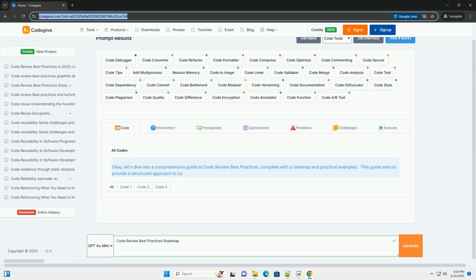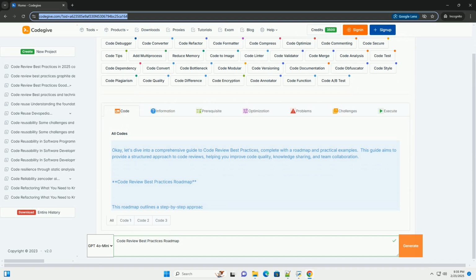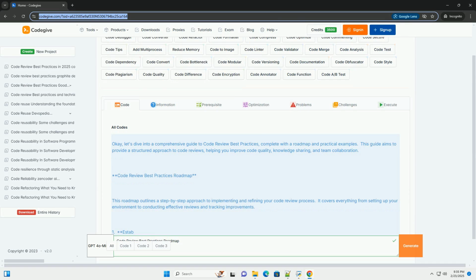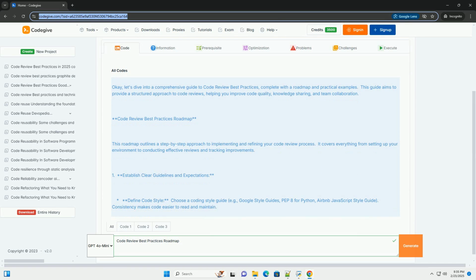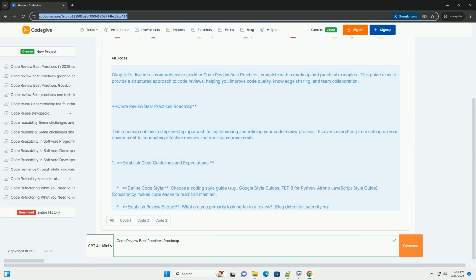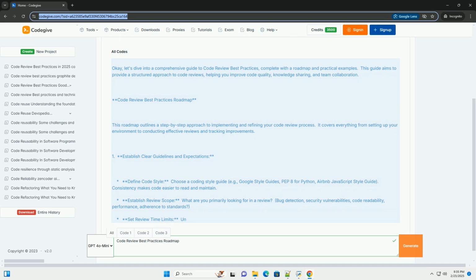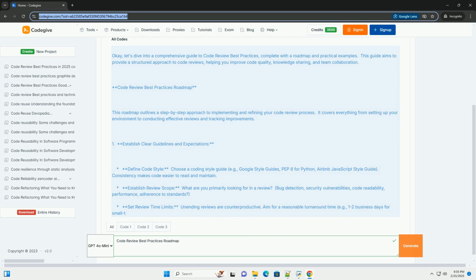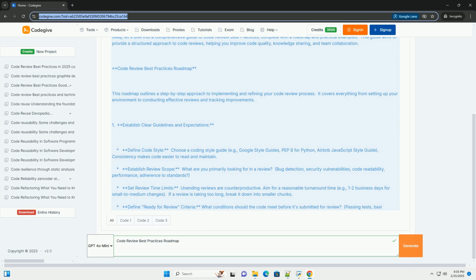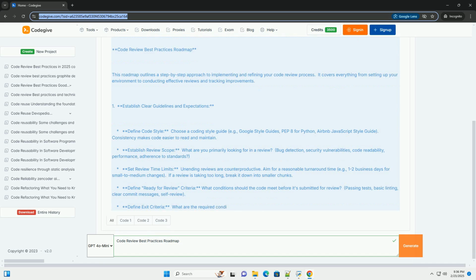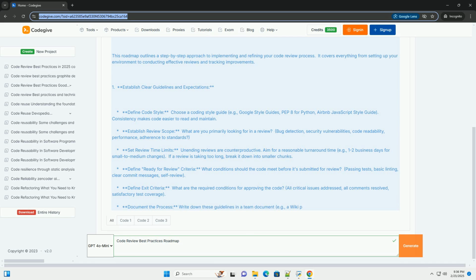OK, let's dive into a comprehensive guide to code review best practices, complete with a roadmap and practical examples. This guide aims to provide a structured approach to code reviews, helping you improve code quality, knowledge sharing, and team collaboration. Code Review Best Practices Roadmap. This roadmap outlines a step-by-step approach to implementing and refining your code review process. It covers everything from setting up your environment to conducting effective reviews and tracking improvements.